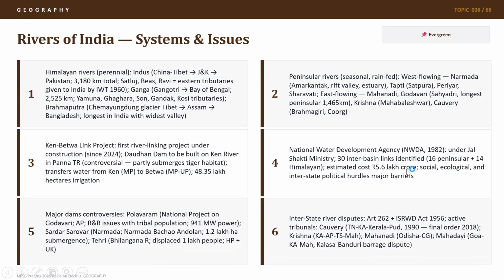Estimated cost of this is about 6 lakh crore rupees, and it has socio-ecological and interstate political hurdles which act as major barriers. So NWDA has identified 30 inter-basin links, 16 peninsular and 14 Himalayan rivers. What are the major dam controversies? One is Polavaram Dam, which is a national project on Godavari in Andhra Pradesh.